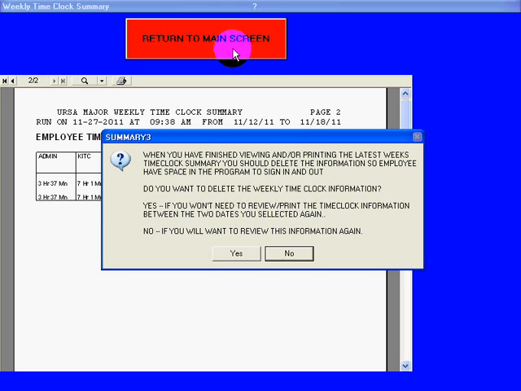Therefore, if you normally run your reports on Sunday night but forgot to and did it on Wednesday, if you delete everything, it will get rid of Monday and Tuesday. If you've been late in getting the report, I'd advise you to say no, you want to review this information again. If you are running on a normal schedule, you'll say yes, and you'll clean out the time clock information for the next week. In this demo, I am going to say no.